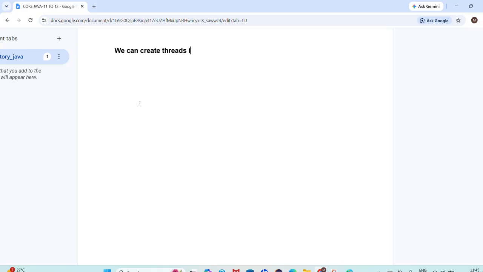We can create threads in two ways. What are the two ways, sir? The first one is extending the Thread class. Already I said Thread is an inbuilt class which is present in the java.lang package. Next, we have one interface, implementing the Runnable interface. What is the interface name now? Runnable interface.